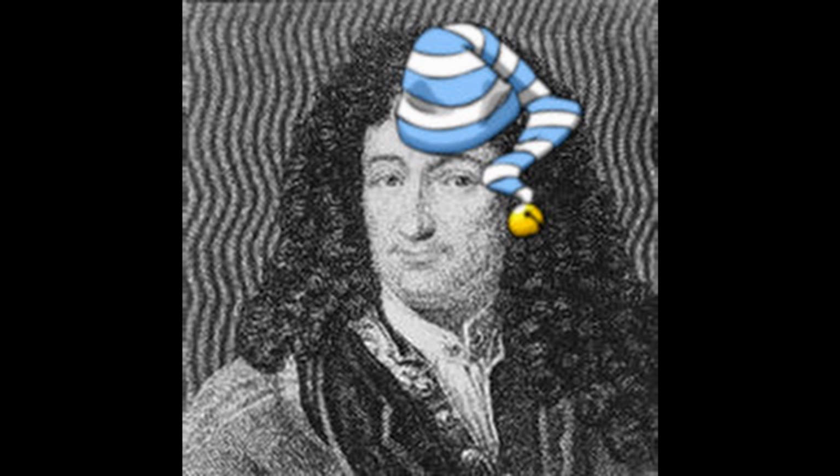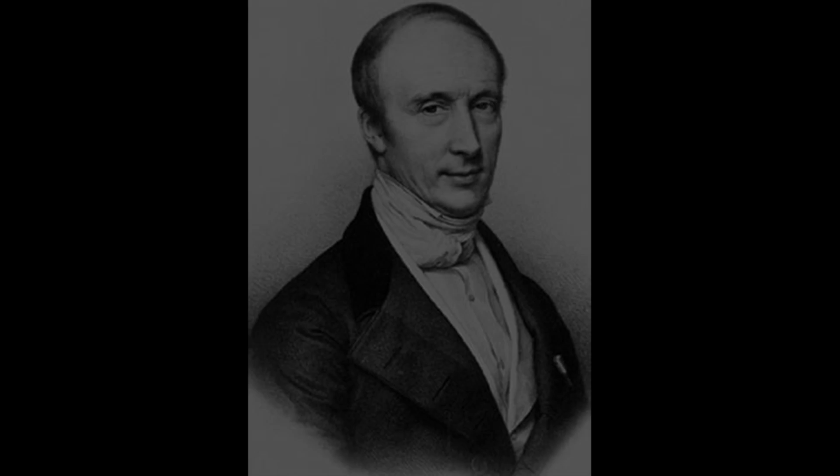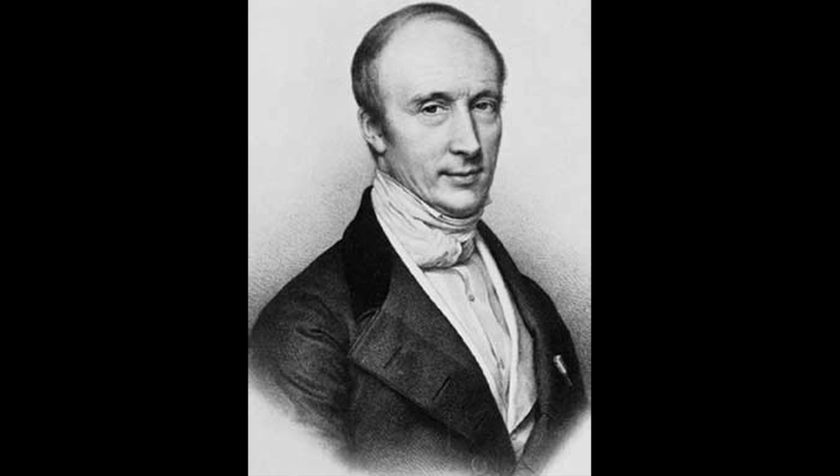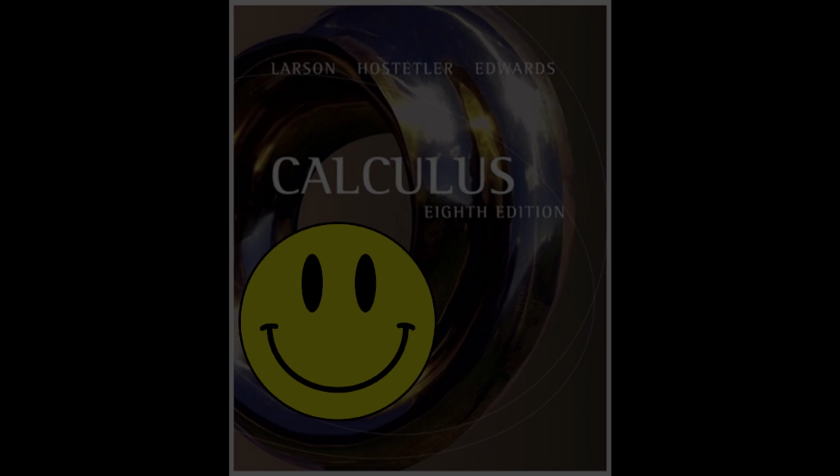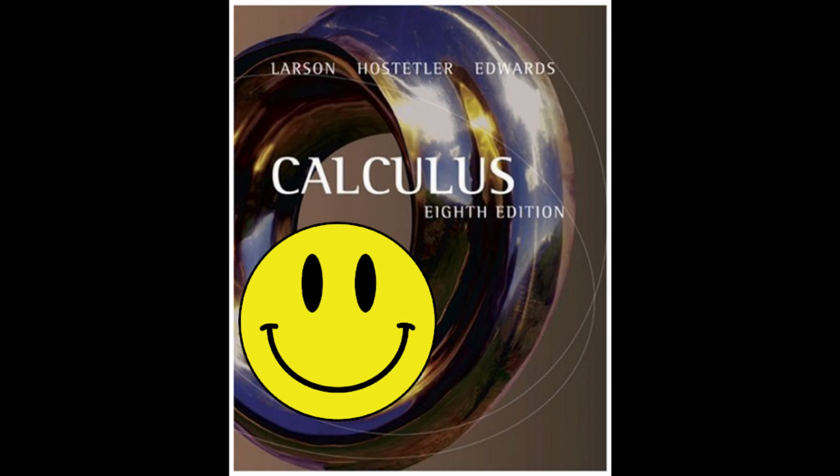Little did Roll know that in the future, Cauchy would prove his theorem as a corollary of a proof of the mean value theorem. In the end, calculus won. So calculus lived happily ever after.